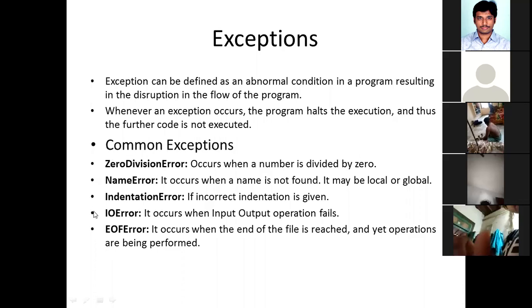These are some of the predefined exceptions that are there in the Python programming language. All the exceptions are implemented in the form of classes, and these are some of the predefined exceptions in Python.